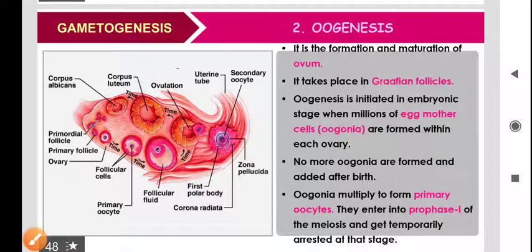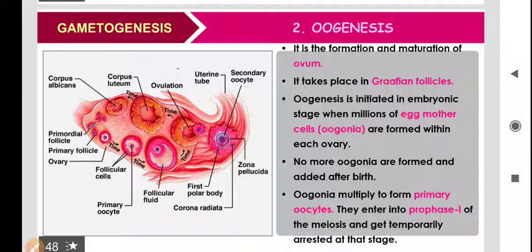Hello, welcome everyone. So today our topic is oogenesis. Simply, it is said to be the process of the formation of ovum in the female body, or you can say the female gamete cell. The formation of ovum takes place in the ovary. The figure you are already seeing in the slide.